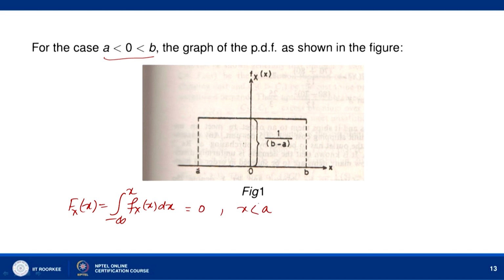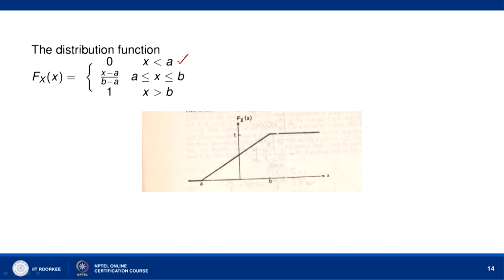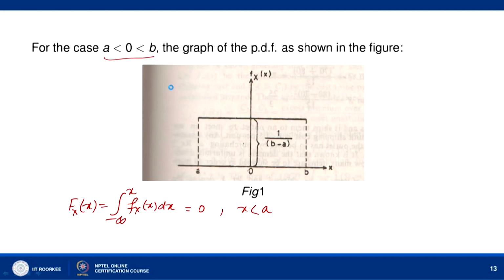If a is less than or equal to x less than or equal to b, this will be the integral from a to x of f_X(x) dx, because from minus infinity to a, f_X(x) is 0. So this equals the integral from a to x of 1 over b minus a dx, which equals x minus a divided by b minus a.